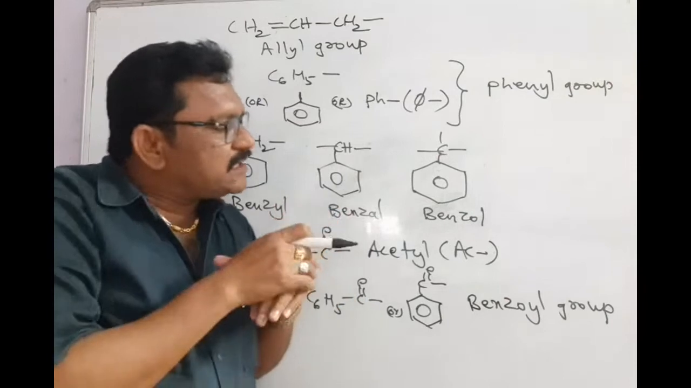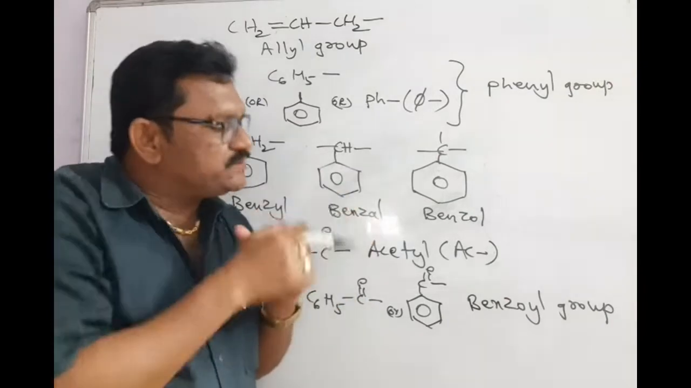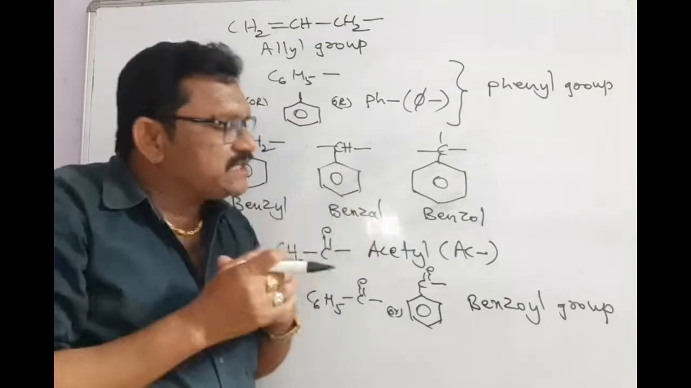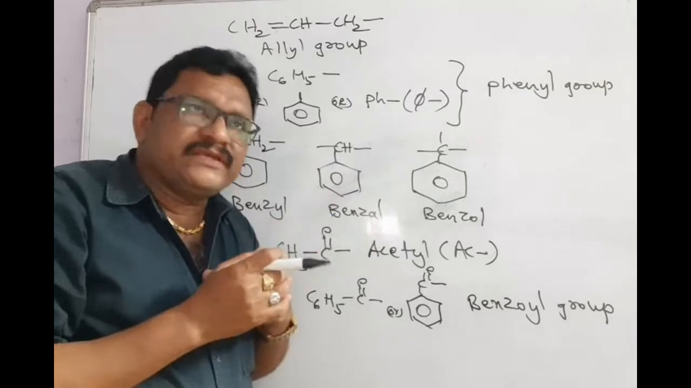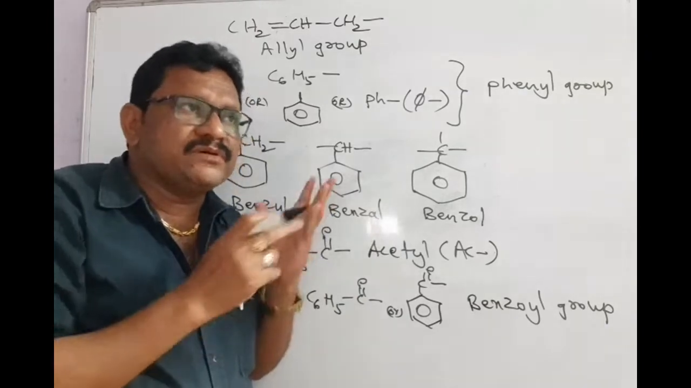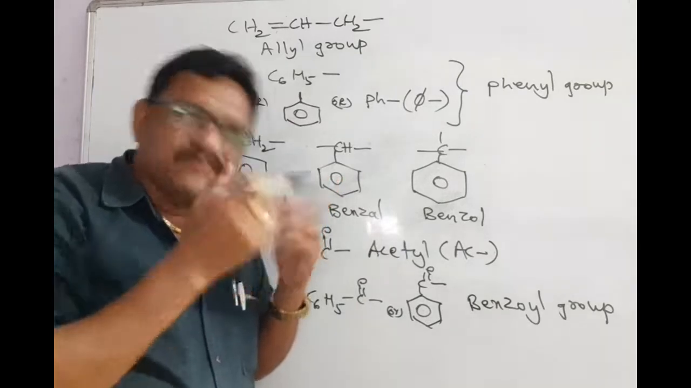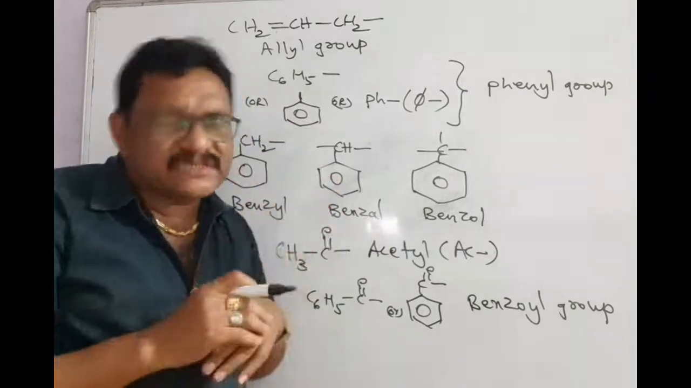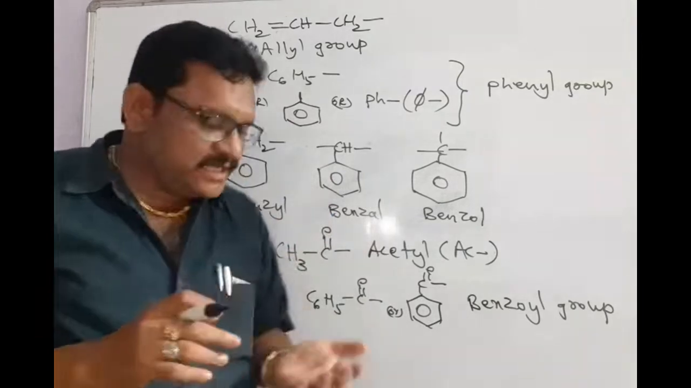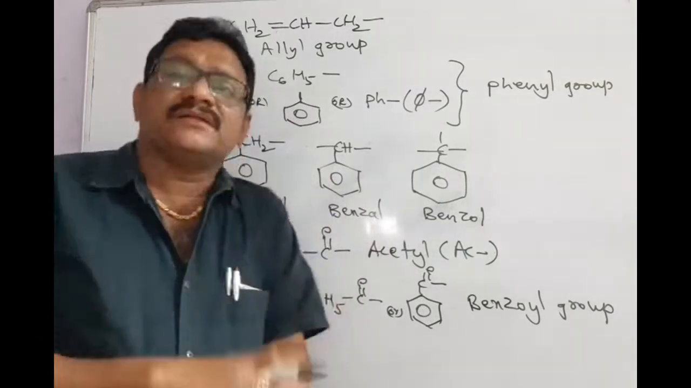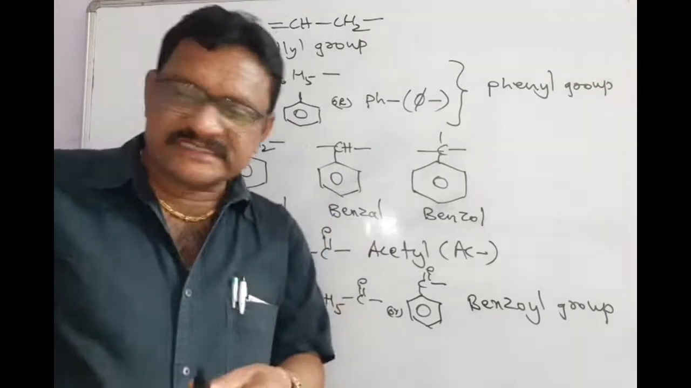After studying all those groups, we will be able to understand very clearly the coming chapters: alkyl halides, alcohols, and aldehydes and ketones. All those things are very easy to move through. Okay, let us stop here. The remaining part will continue in the next class.